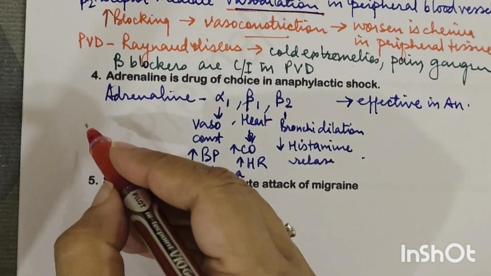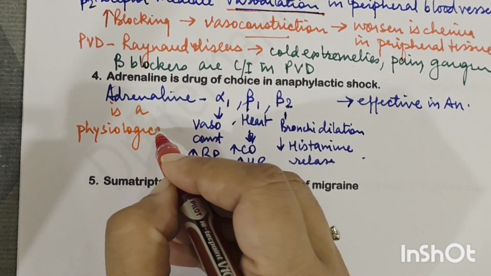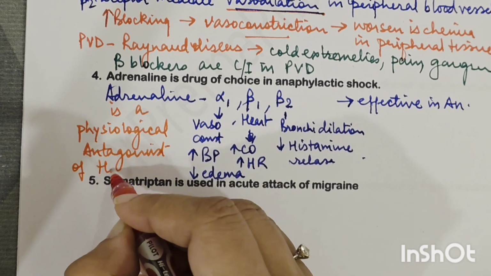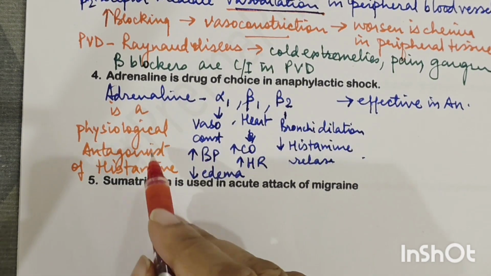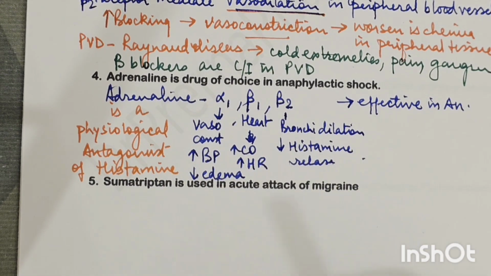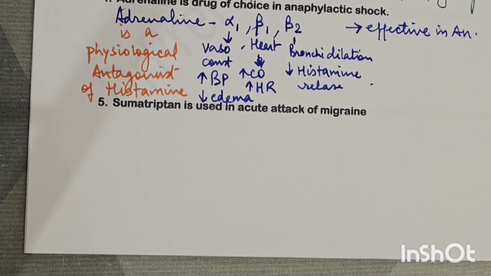And another very important thing is adrenaline is a physiological antagonist of histamine. So remember, anaphylactic shock, anaphylaxis is because of histamine. So that is why adrenaline, because it is a physiological antagonist of histamine, it will automatically block all the activities done by histamine.